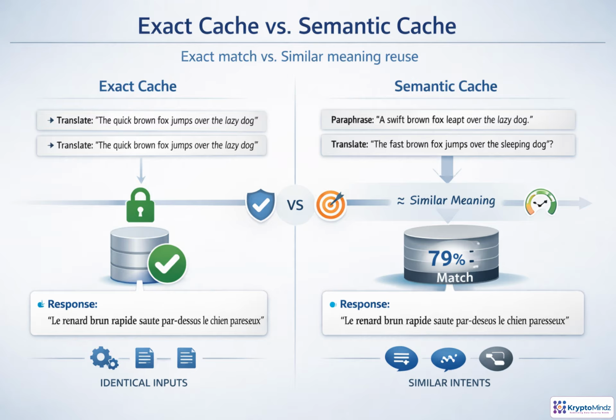Exact caching is the conservative starting point. It says reuse this only when the request key is identical. That makes it useful for deterministic prompts, scheduled jobs, and repeated application-generated calls. Semantic caching goes further by asking whether a new request means the same thing. It can catch paraphrases and similar intent, which improves hit rates in natural conversations. The trade-off is control. Exact caching is simpler and safer. Semantic caching needs thresholds, metadata, and validation, so similar does not become wrong.